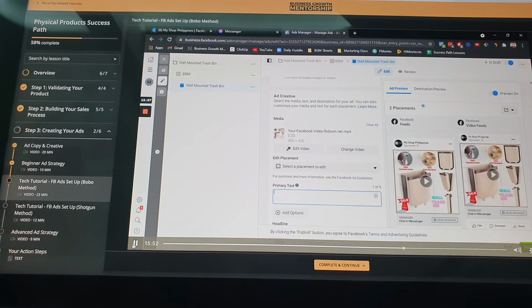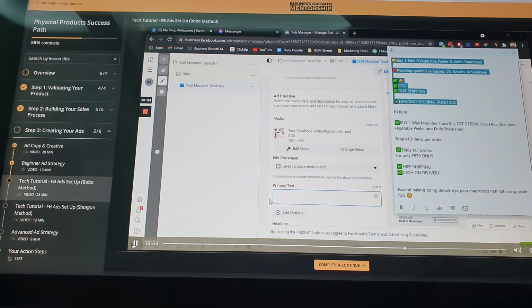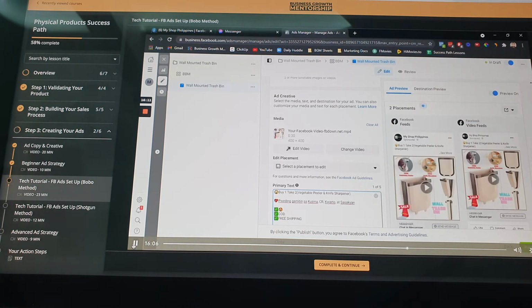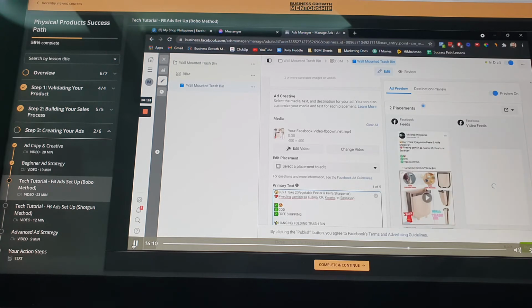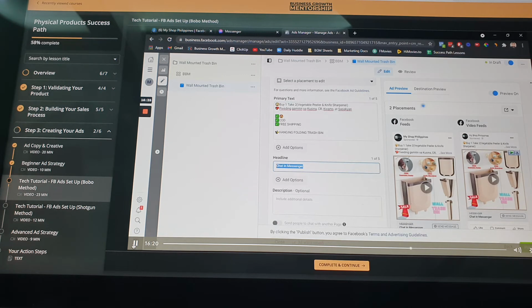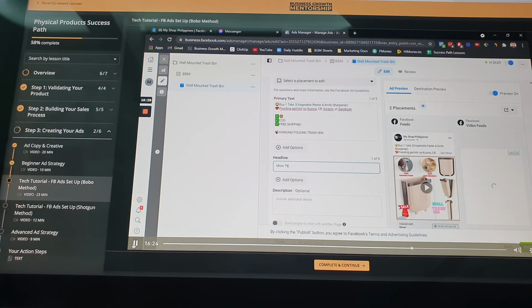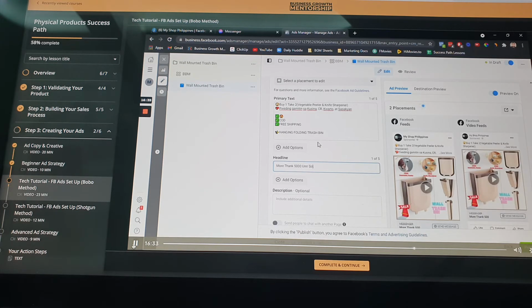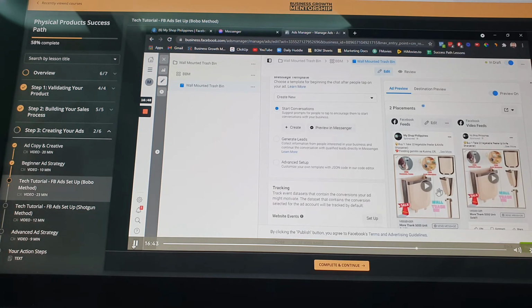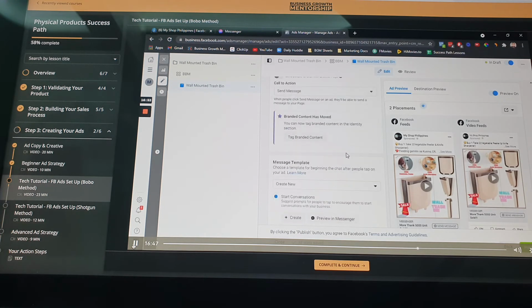And then for the text, keep it short and simple. I already have mine, the complete one, but you can also improve this. Just keep it simple. And then here in the headline, I'll just say more than 5,000 units sold. See? So that's how it looks. It looks good. And then, some message templates, since we'll be using Messenger, a message campaign, we will just create ours.